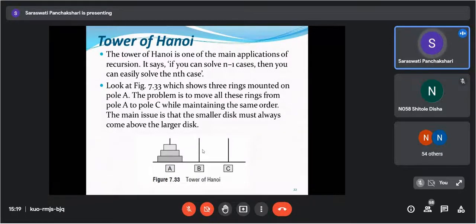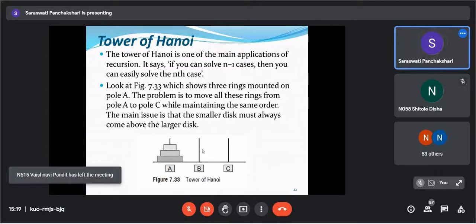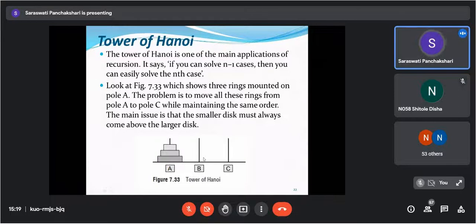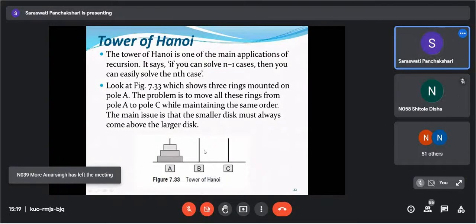So how can we do it? Can any one of you explain it? This is another pole. We can use this B pole for help. Getting what I am saying? Whenever I am moving this disc or ring to another pole, the smaller disc must always be above the larger disc.